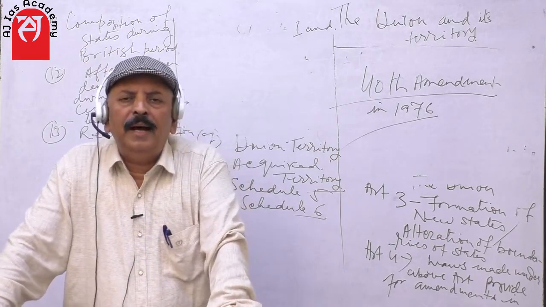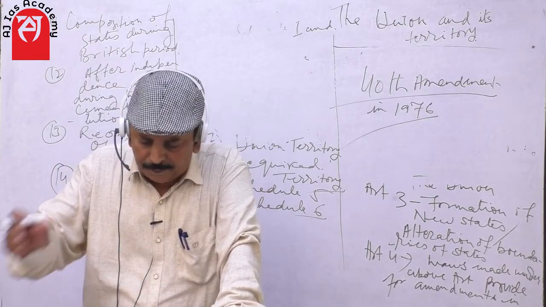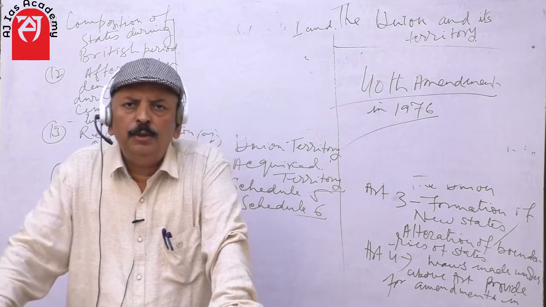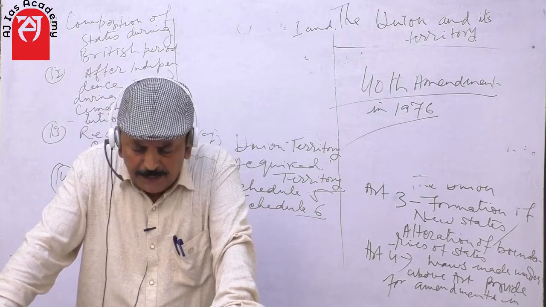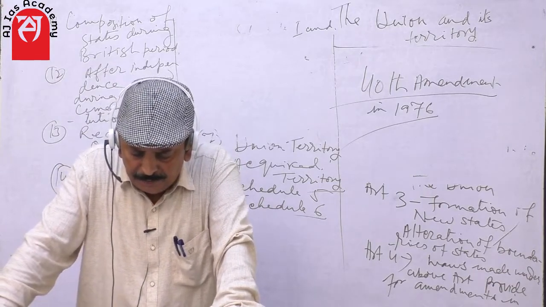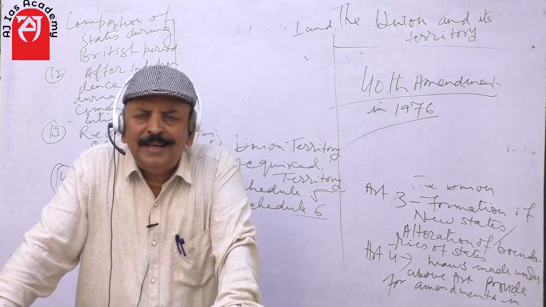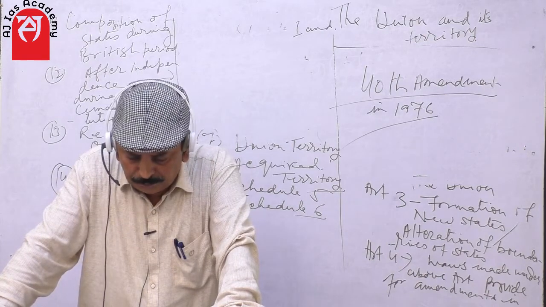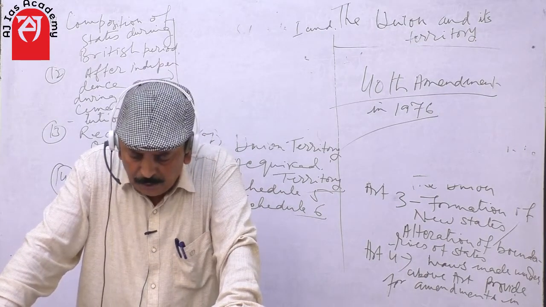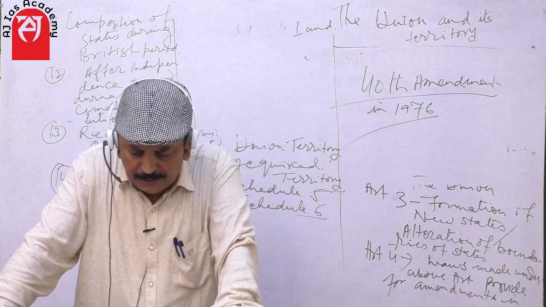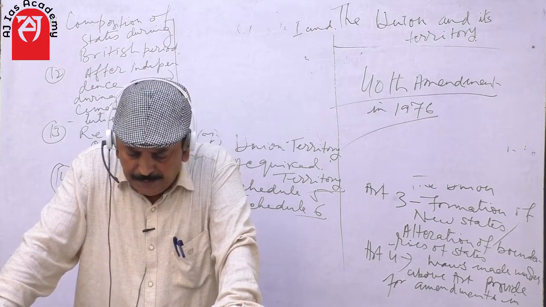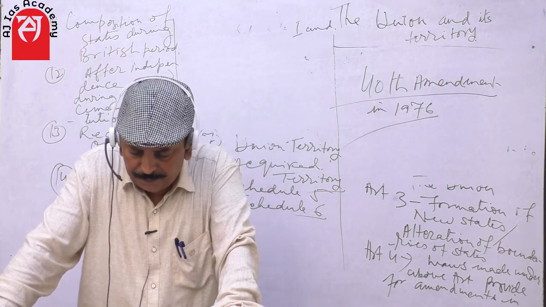Article 239(1) provides that every union territory shall be administered by the President acting to such extent as he thinks fit, through an administrator to be appointed by him with such designation as he may specify.